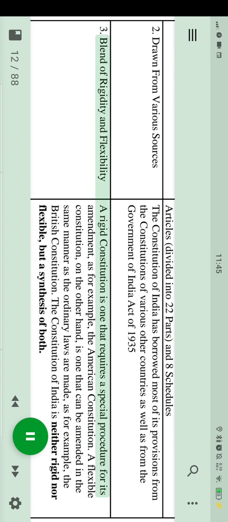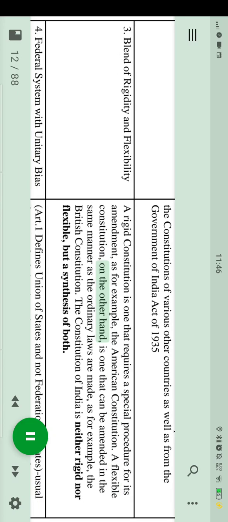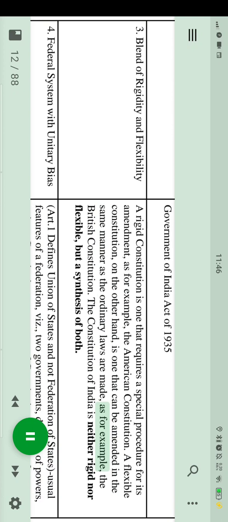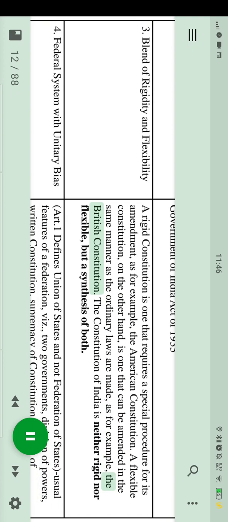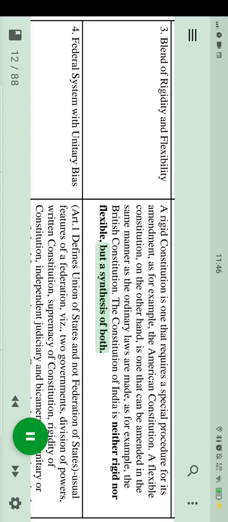3. Blend of rigidity and flexibility. A rigid constitution is one that requires a special procedure for its amendment, as for example, the American Constitution. A flexible constitution, on the other hand, is one that can be amended in the same manner as the ordinary laws are made, as for example, the British Constitution. The Constitution of India is neither rigid nor flexible, but a synthesis of both.